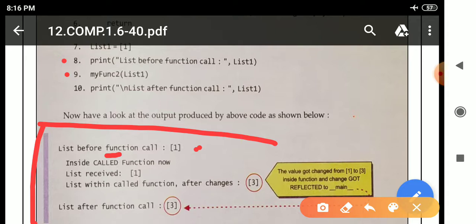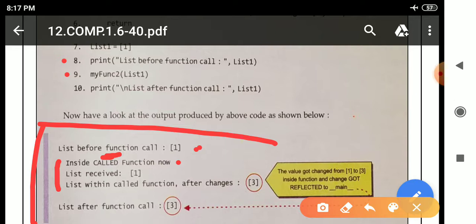Due to backslash t there is a space here, and due to backslash n there are spaces here. Okay, after that there is a print statement. Inside the print statement this message, inside called function, is there. And after that in line number 4 there is calculation. After the calculation, in line number 5 there is again a print statement.